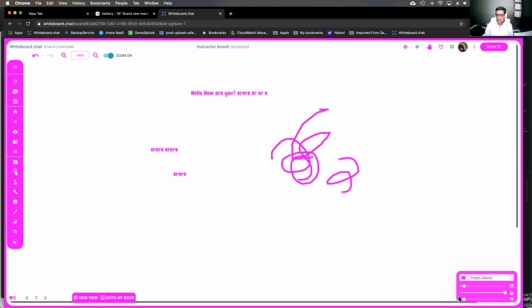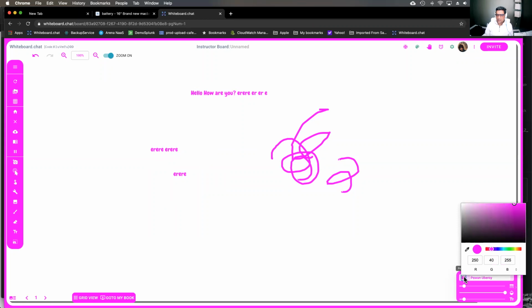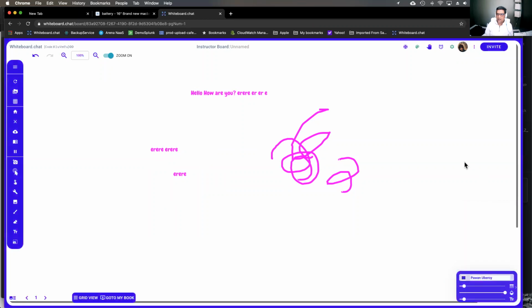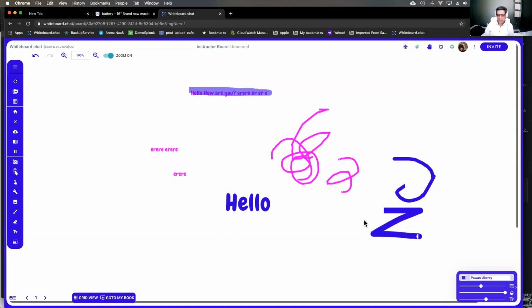On the bottom right here are the basic tools where you can change the color. For example, if I change the color of my pen, the whole interface changes as well, which some people like, some people don't like. You can change that in the settings here if you want to. You can change the opacity, the thickness of the brush. So if you want to make it thicker, you can do that. Right. You can change the opacity. So if you want to make it like a highlighter, you can do that as well. So you can highlight certain sections. And of course, you can change the size of the font as well. Right? So there are the basic 3 tools here on the bottom right.